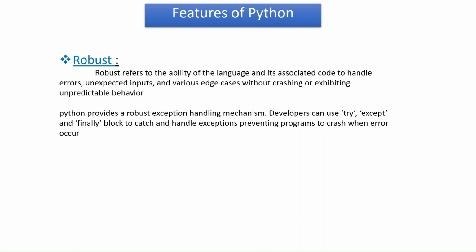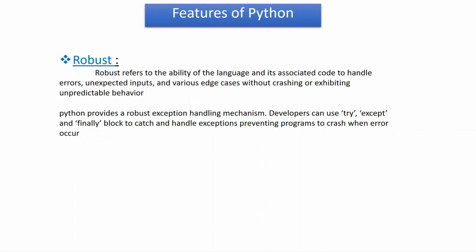And also another feature of Python is that Python is robust. When we talk about robust, robust refers to the ability of the language and its associated code to handle errors, unexpected inputs, various edge cases without crashing or exhibiting unpredictable error. Let's take for example you're using an application and the application just freezes due to an error. No user wants that kind of experience. So when we talk about robust, we are talking about the language's ability to take care of these errors.